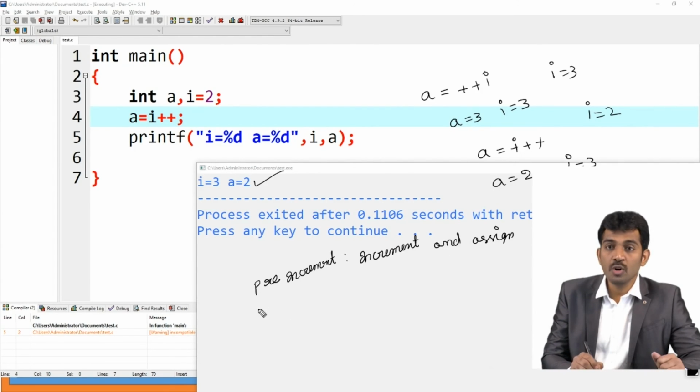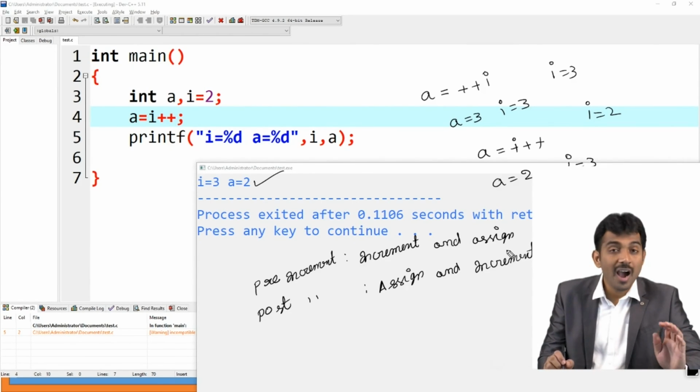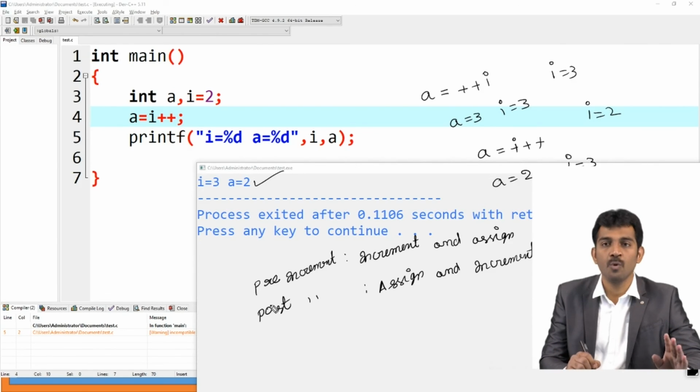Right? What about post-increment? It means please assign first and then you go for the increment. This is the formula, please note this. If it is clear, then you will be able to handle increment and decrement the same way. Pre-decrement and post-decrement also work as it is.